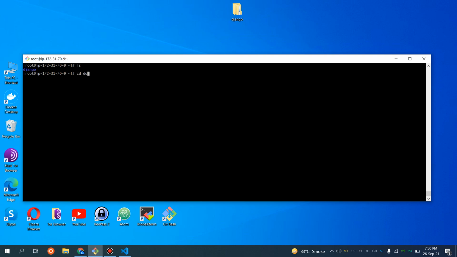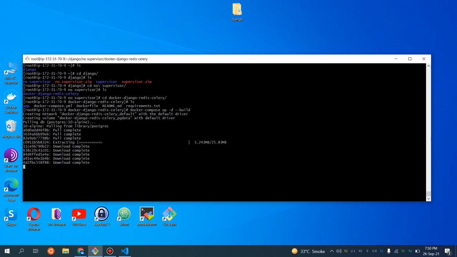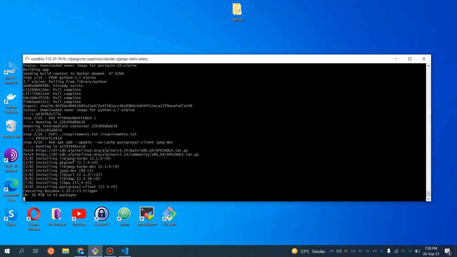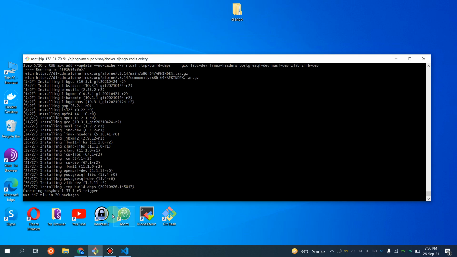So if I navigate to Django, okay. So if I navigate to no supervisor, okay. So I'm not going to use supervisor here. Let me show you what I mean by that. If I do docker compose up -d --build, what it does is it will make our containers come up. Along with that, the build part is that it is going to build our application as well. So it is going to build our Django application. Let me show you that as well.